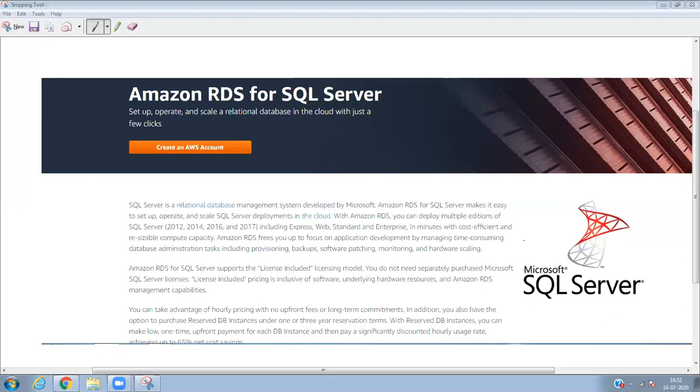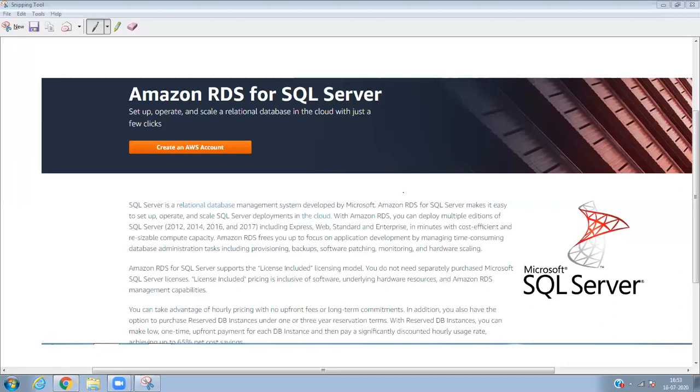That's the beauty of Amazon RDS. You do not need to separately purchase a Microsoft SQL Server license. This comes under licensing, underlying hardware resources, and Amazon RDS management capabilities. So let's do it.